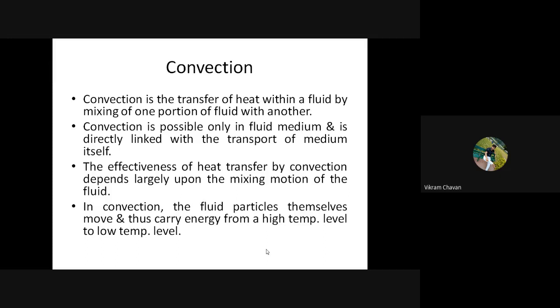We discussed how to find out the RTH, the thermal resistance for heat transfer in conduction. Then we discussed simple problems on Fourier's law.